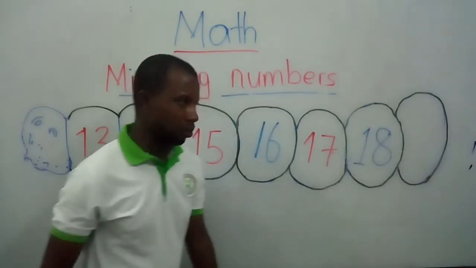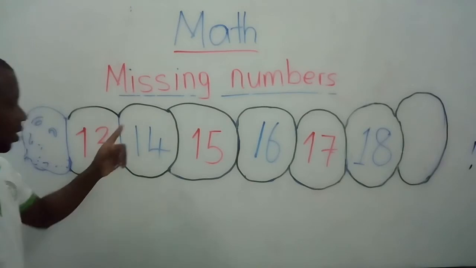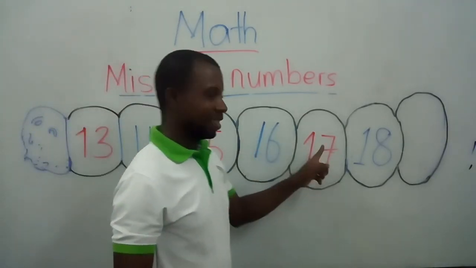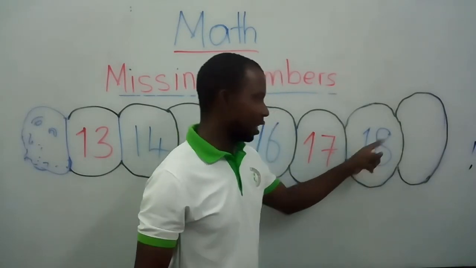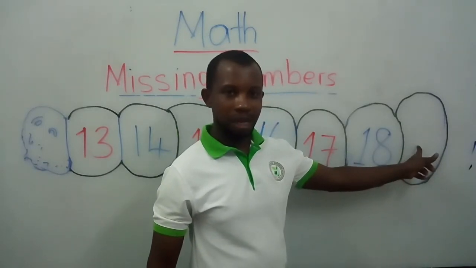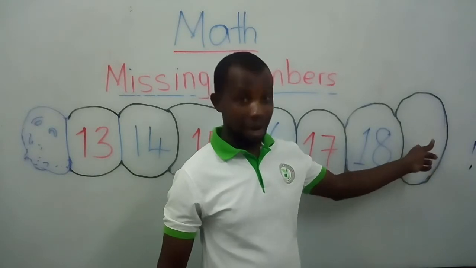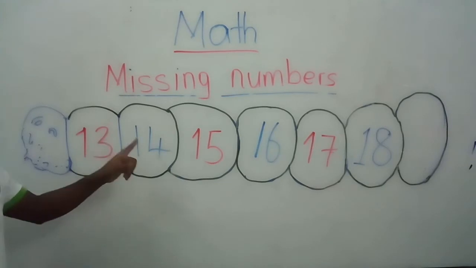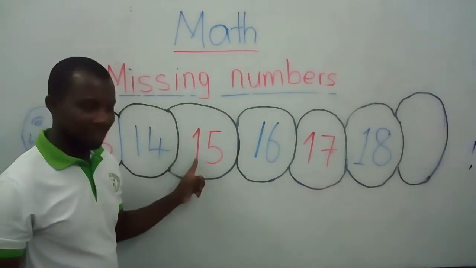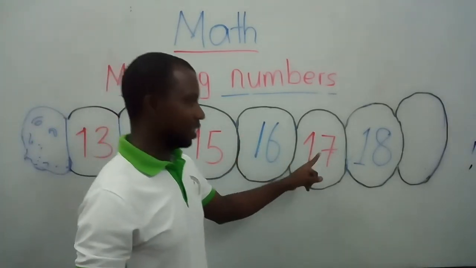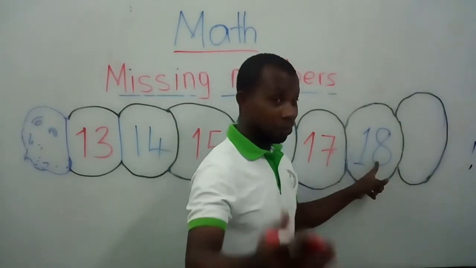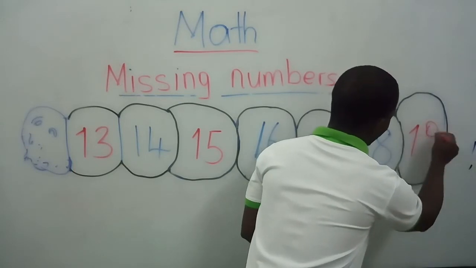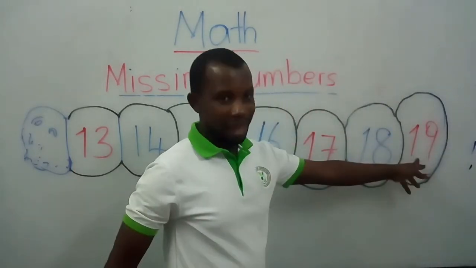Let's count one more time. 13, 14, 15, 16, 17, 18. Who can tell me? Very good. 19. So after number 18, we have 19.